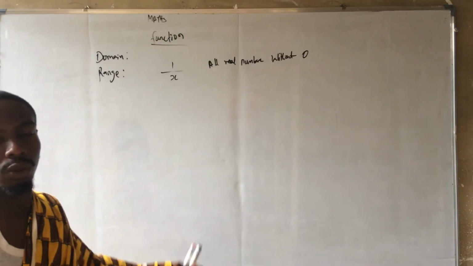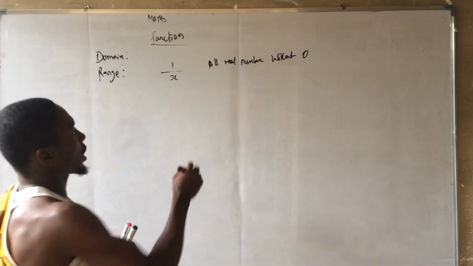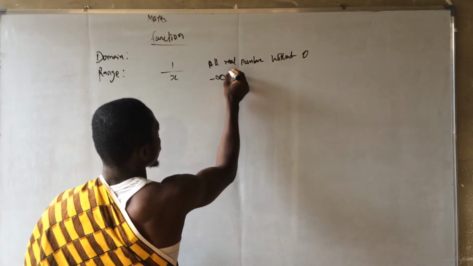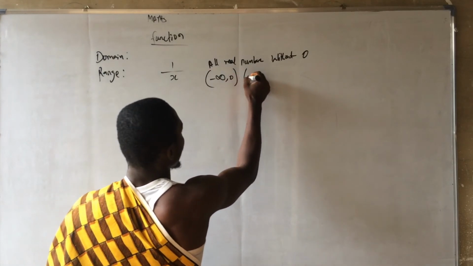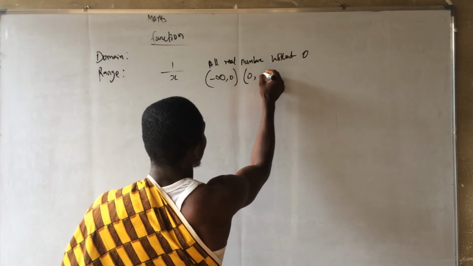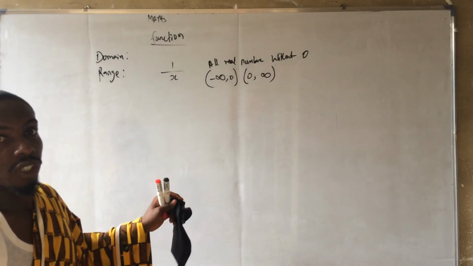All real numbers without what? 0. So you can say from negative infinity to 0, open bracket, and 0 to infinity. Do you understand? That is the range.